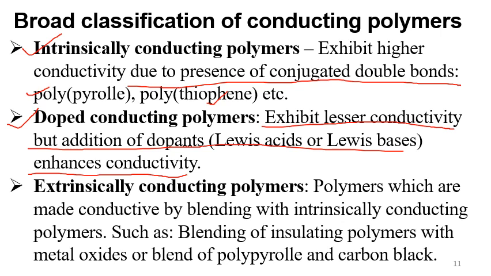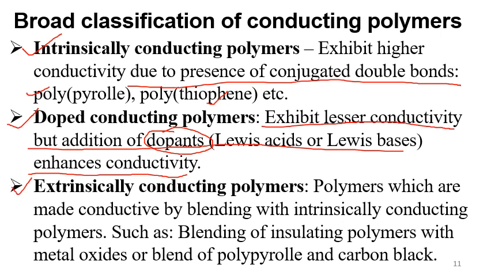Once doped, they also exhibit a higher conductivity, but they don't have the intrinsically high conductivity. That is the reason a Lewis acid or a Lewis base, in the form of a dopant, is added to these polymers to enhance the conductivity. So both intrinsically and doped conducting polymers exhibit conjugated double bonds, but in the case of doped we add a dopant, and in the case of intrinsic we don't add anything.